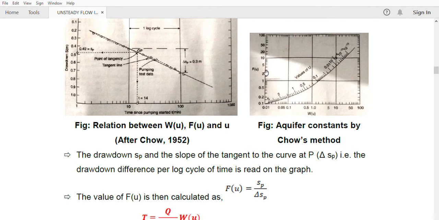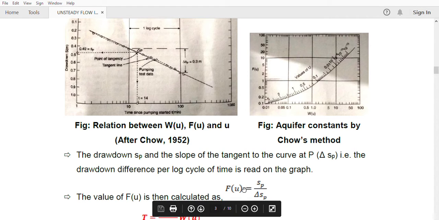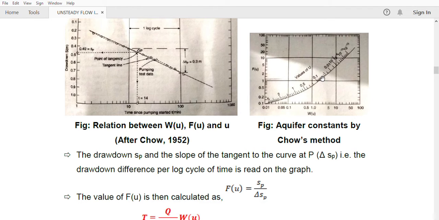So if you are getting f of u as 1, suppose we are getting f of u equal to 1 here. Now we draw a straight line here, intersect the point in this graph, and draw down. The value of u here is 1 and the value of W of u here is 1.2 something. So you will get the value of u as well as W of u from the value of f of u.